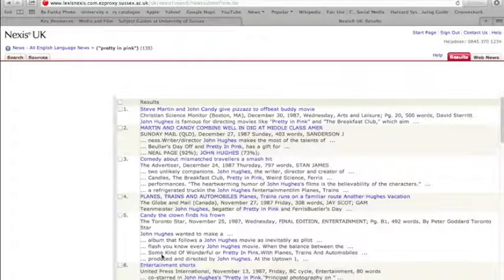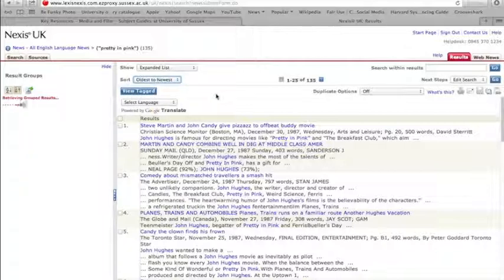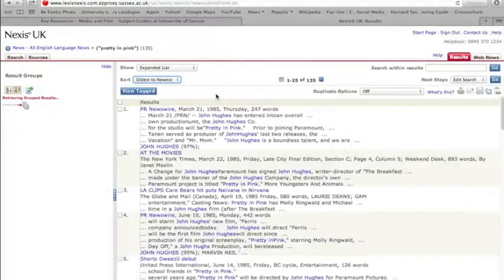It presents the results with the most recent first, and this is the results page. Within this you can modify your search. You can rearrange the sort order, from oldest to newest, and that will reload.